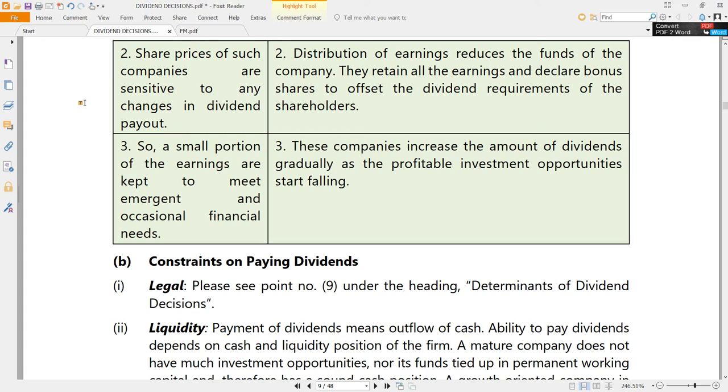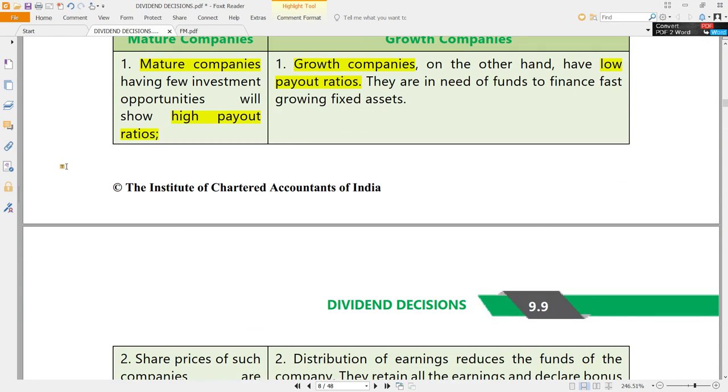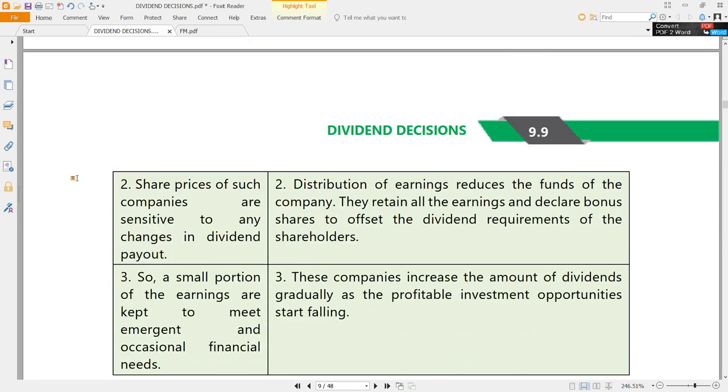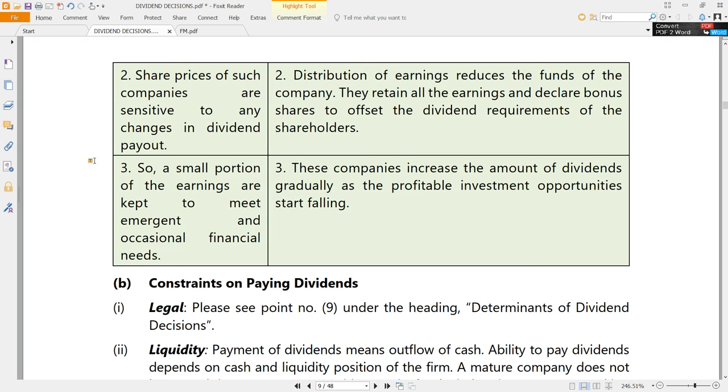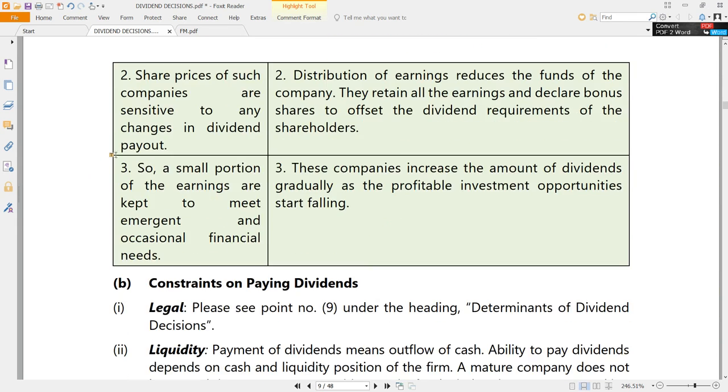So financing decisions, investment decisions, and dividend decisions are all strategic decisions. They are not operational decisions like working capital management. That is why these are to be taken care of very, very carefully. After crucial and careful consideration only, these decisions have to be taken. So that is about the mature companies' policy, or we can say strategy generally.